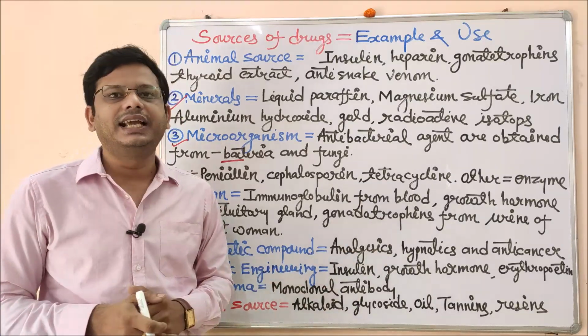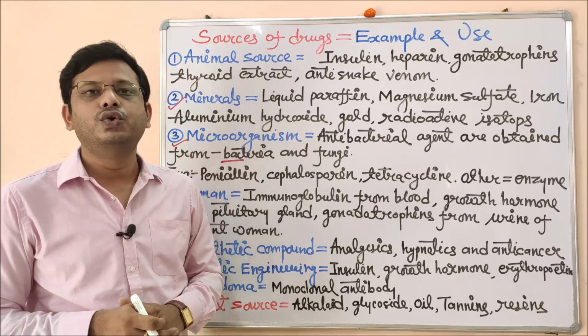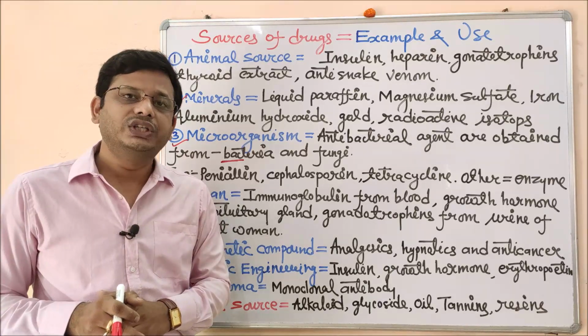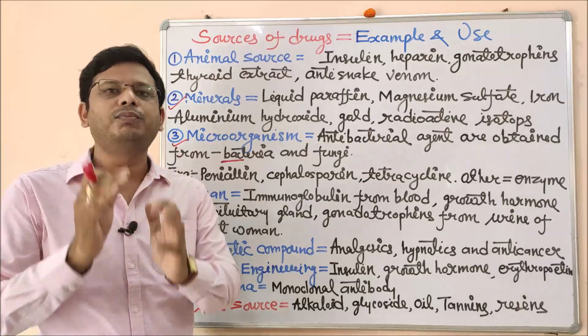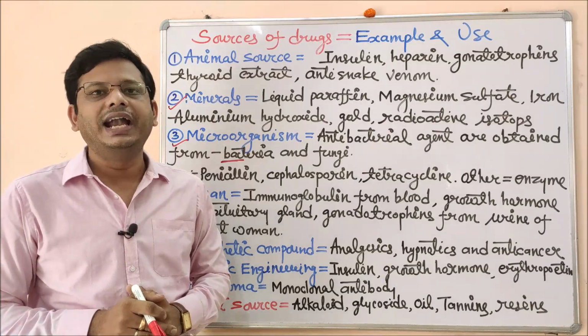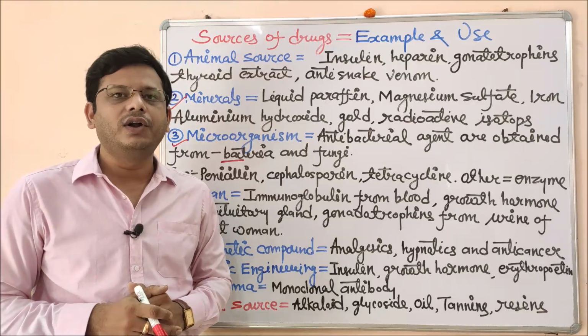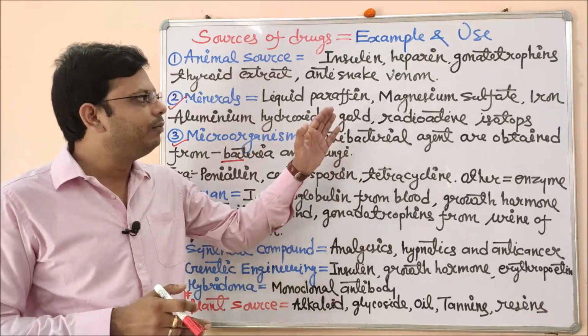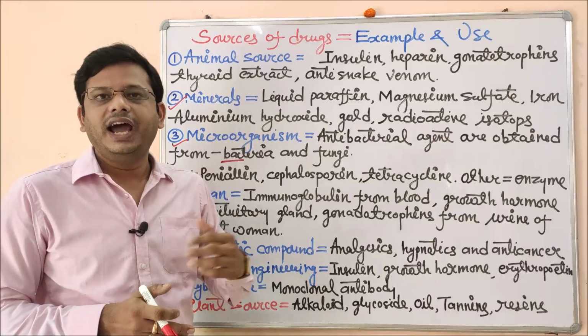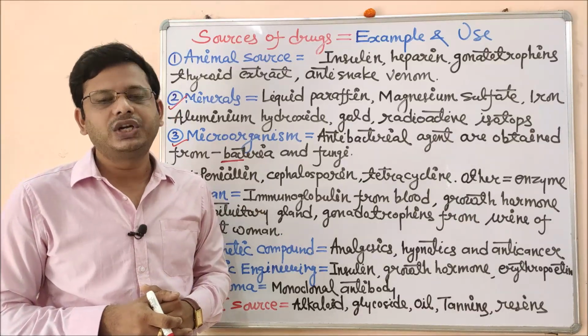The next one is anti-cancer drugs. Those drugs which are used to kill cancerous cells or to inhibit the growth of a particular cancer cell are called anti-cancer drugs. A few drugs are obtained from plant sources like vinca alkaloid. We will see it in the next whiteboard section of this particular video. And a few drugs are made in a chemistry laboratory.